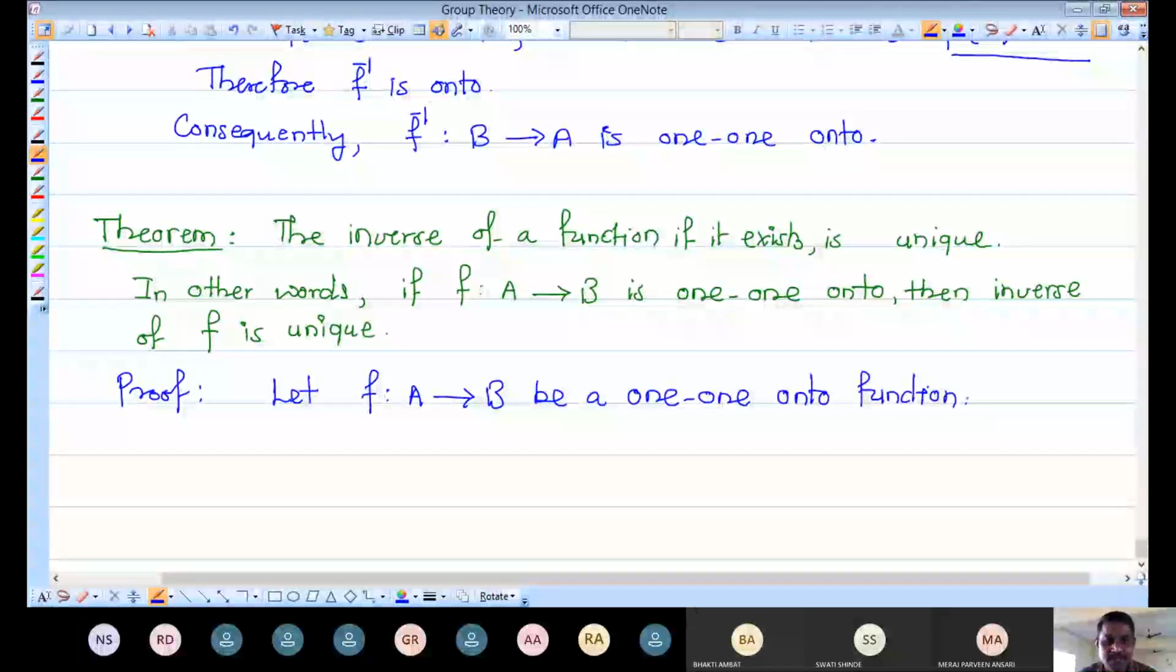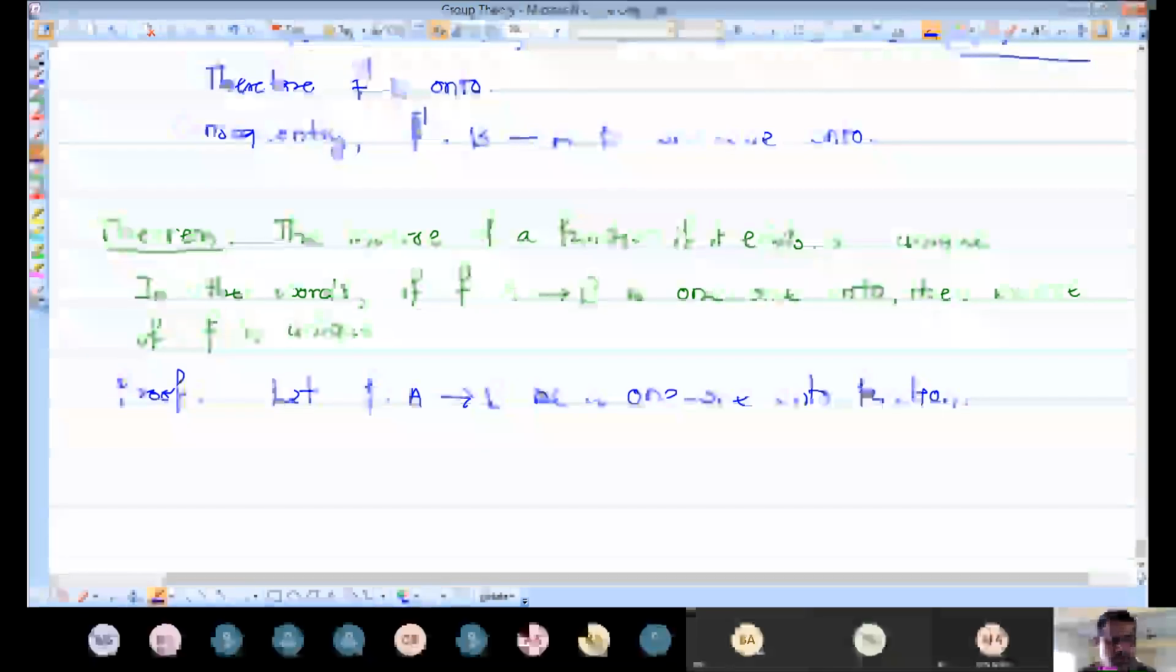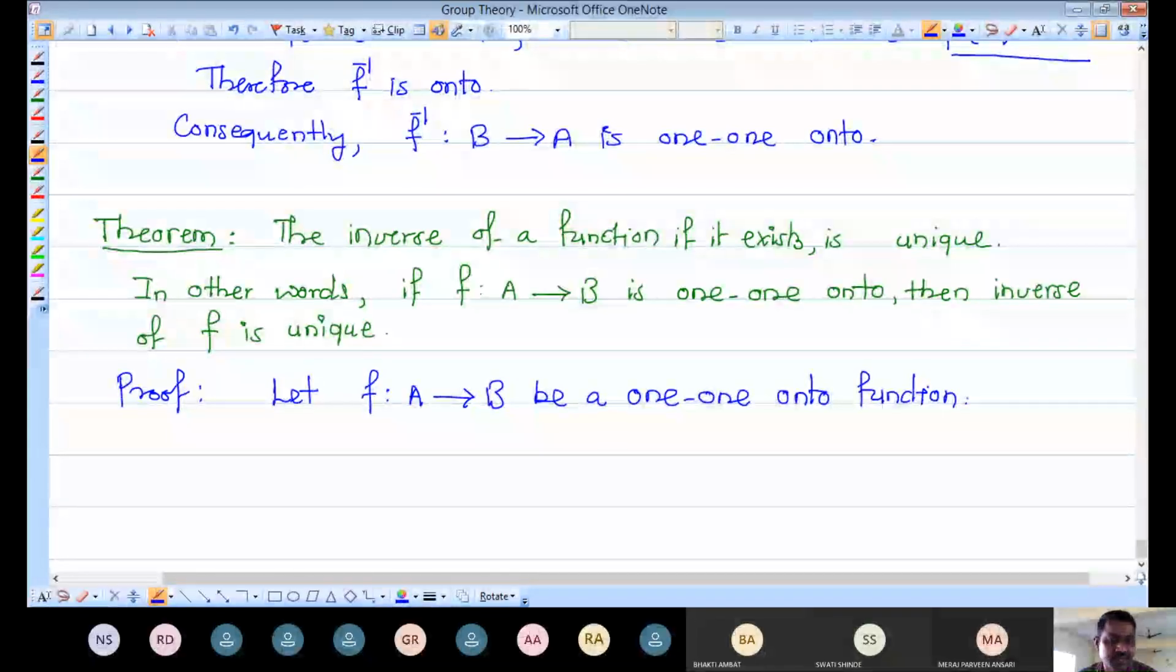And now we have to prove its inverse exists. Already it is proved in the above theorem. Just we have to prove uniqueness of that inverse. So let me assume there are two functions which are inverses of f, and then finally we have to conclude that whatever functions we are assuming which are inverses of this f, they are equal.